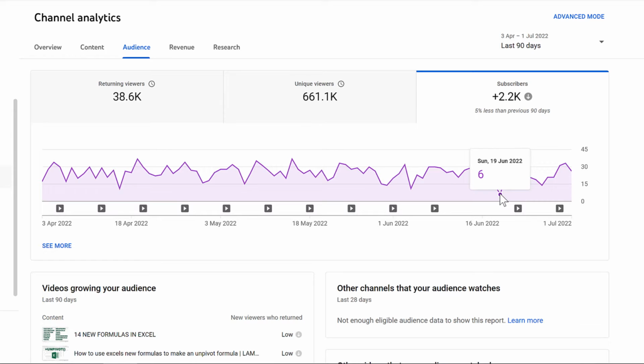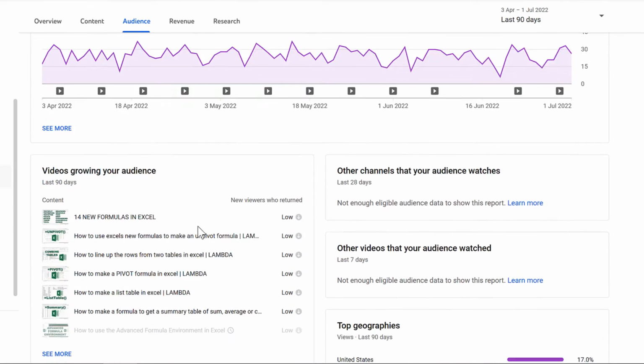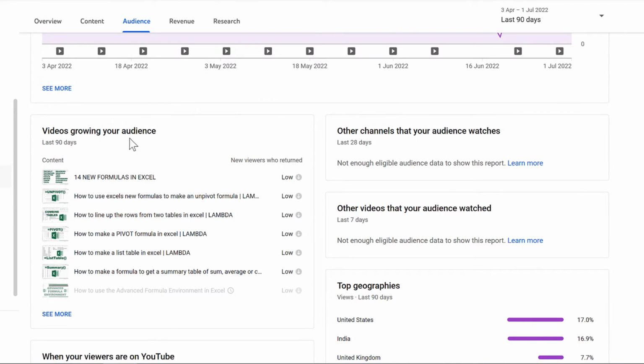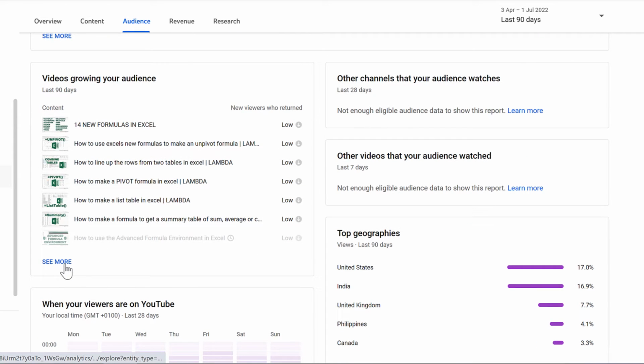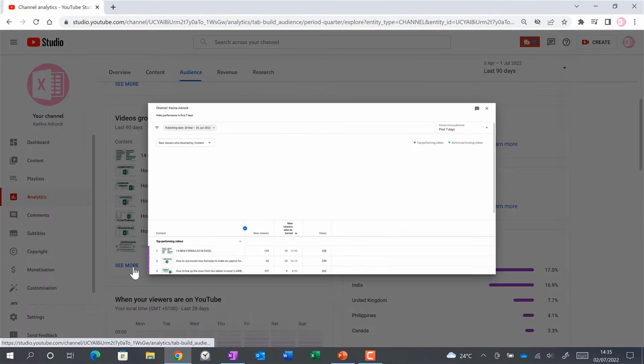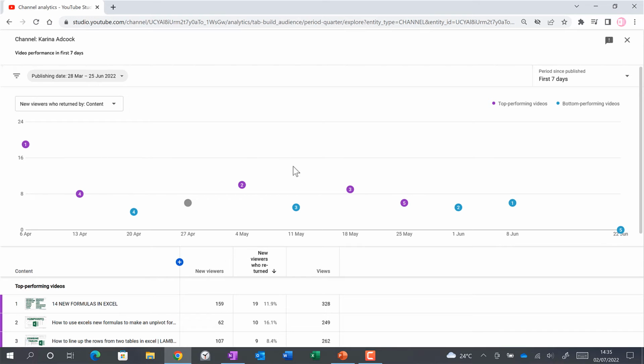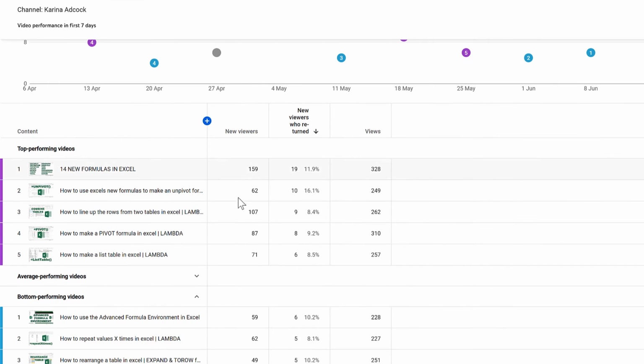Then we can have a look at the subscribers, and this is a bit more scattered. I usually get between about 6 and 34 new subscribers each day. Then we can also have a look at the videos growing your audience and click on See More. And this ranks my videos based on how well they have done bringing in new viewers. And down here we'll see the number of new viewers that each video brought in, and also how many of those new viewers returned within the first 7 days.